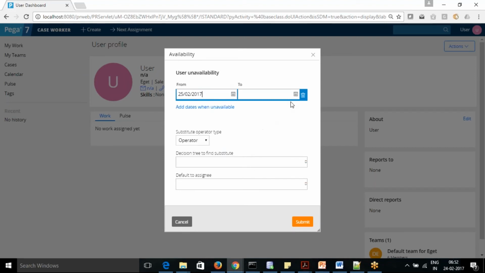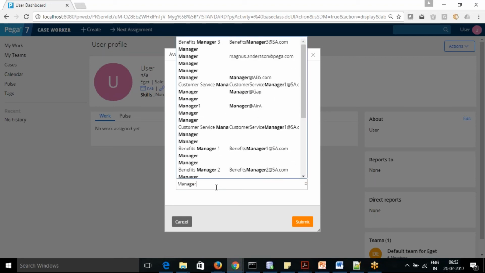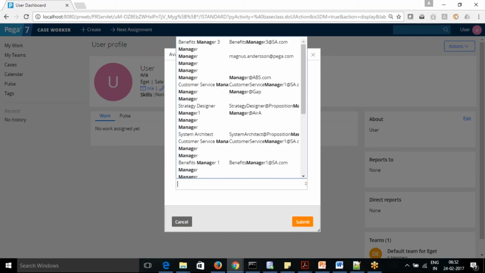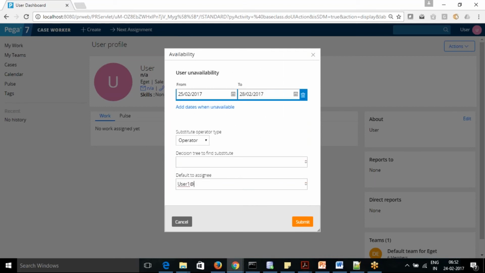Okay, so let's say I'm not available from 25th to 28th. Okay, and I can assign an operator and then assign it to, okay, I want it to manager, operator engage. Or is the manager itself? I think he is the manager only. So let's say I want to assign it to user 1, operator engage.